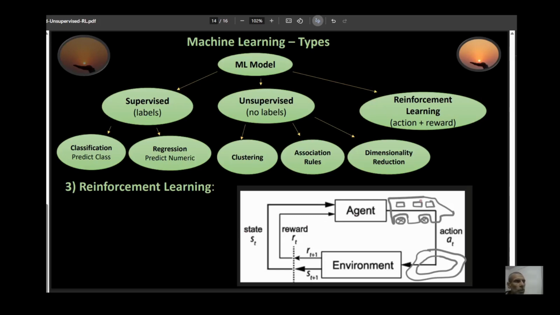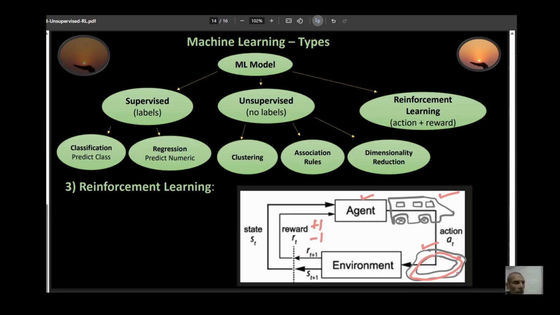Suppose you have a self-driving car right here. This will be your agent, and this agent is performing action on the environment. Here, my environment would be the road right here. So, this car is driving through the road. In this case, my environment is going to communicate with the agent by giving it a reward and also giving it a state, what state it is in. Reward can be in the form of a plus number, like +1 if it's driving right, or -1 if it makes a mistake.